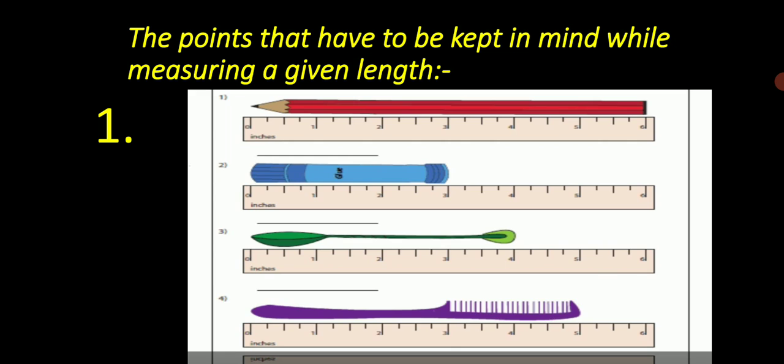There are some points that we have to keep in mind while measuring the given length. First, place the scale in such a manner that the divisions are very close to the length to be measured. Also, the edge of the scale should be parallel to the length to be measured or should coincide with it.